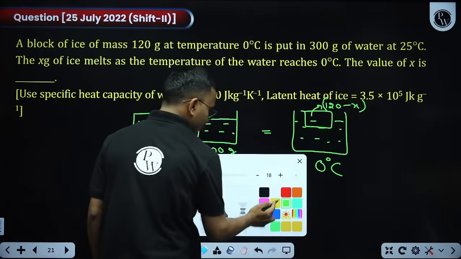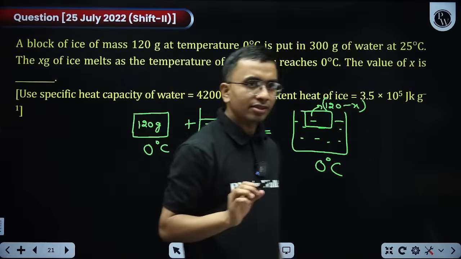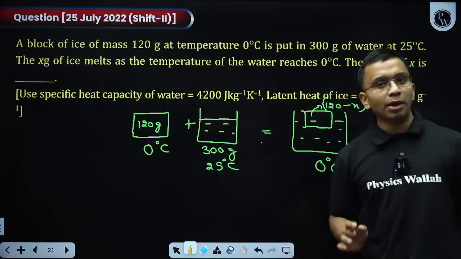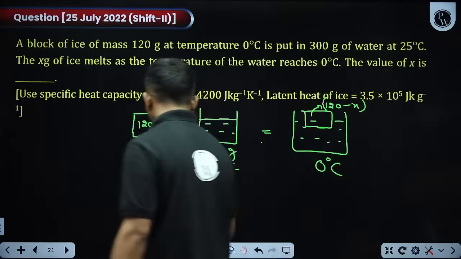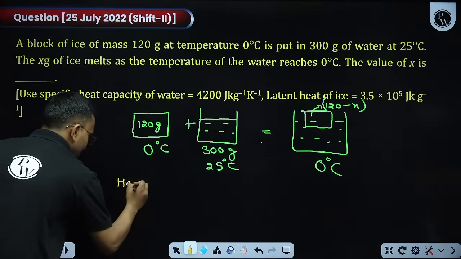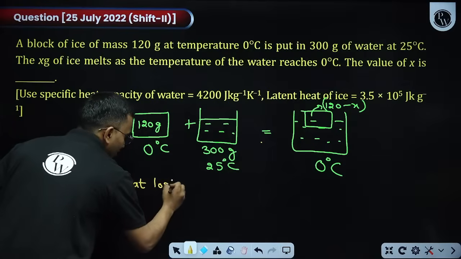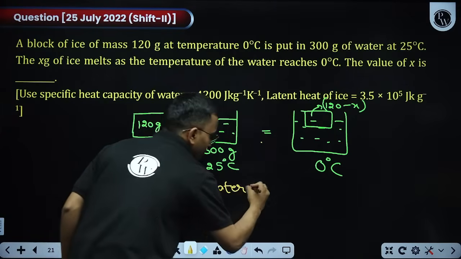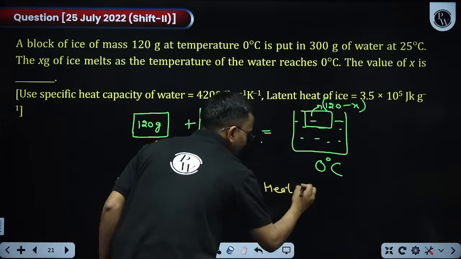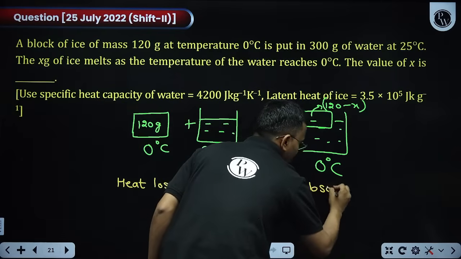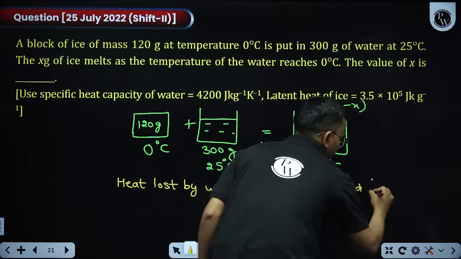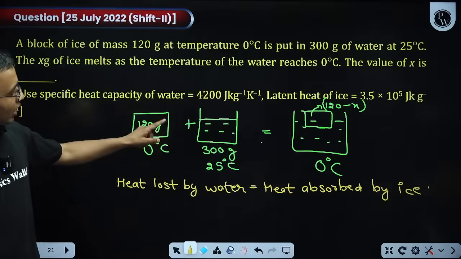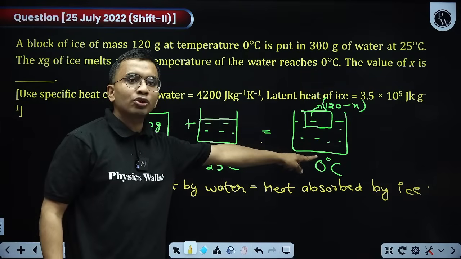Now, conserve the energy. Heat lost by the water will be equal to heat absorbed by the ice. Simple. My water went from 25 degrees Celsius to 0 degrees Celsius.